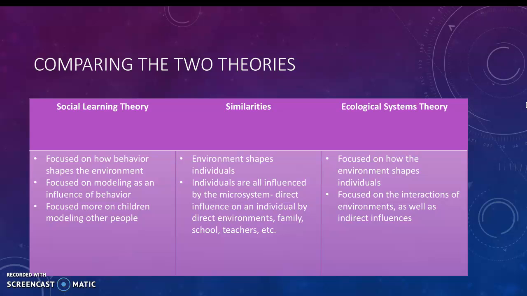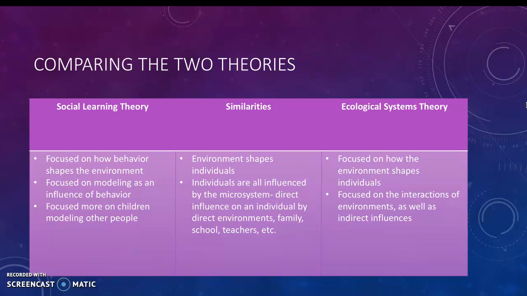Now I will compare the 2 theories. Some similarities between the social learning theory and the ecological systems theory is that in both theories the environment shapes the individuals. Another similarity is that individuals are all influenced by the microsystem, so that they have direct influence on an individual by direct environments, family, school, teachers, and more.